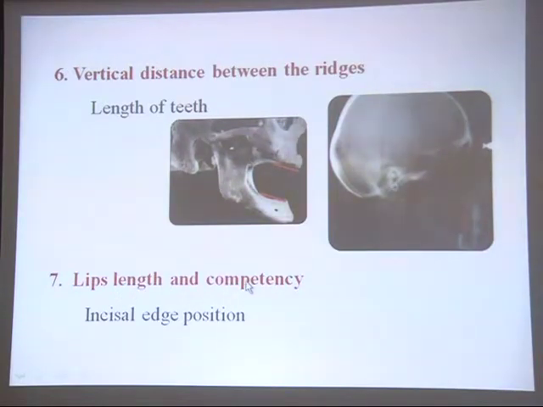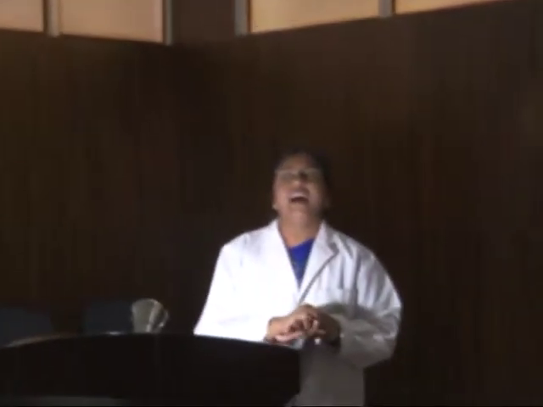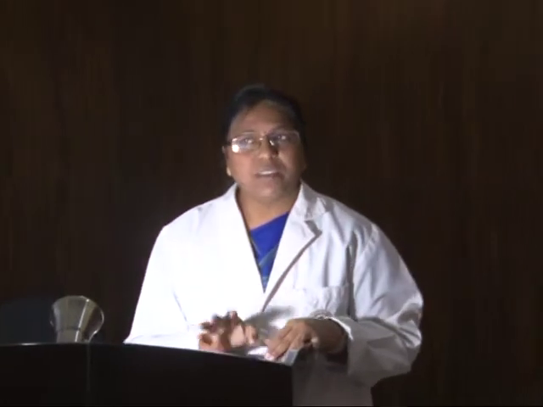Lip length and the competency. Incisal edge position. As all of you know, when you arrange the teeth, you do the trial of that particular denture inside the oral cavity, and you ask the patient to say certain words. You ask the patient to speak, and then you observe, because naturally when you speak, the incisal edges or the exposure of the anterior teeth takes place, and that has to be judged, because that is the most important thing which is going to give aesthetics to the patient.